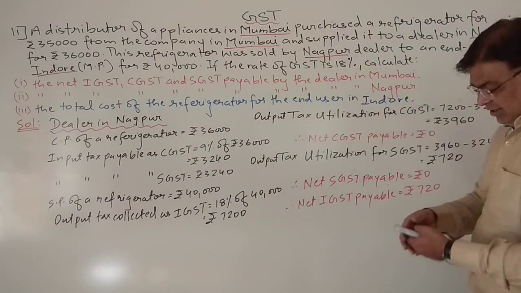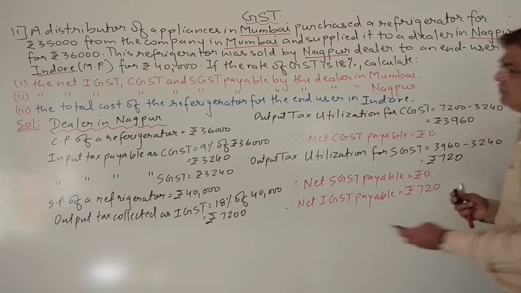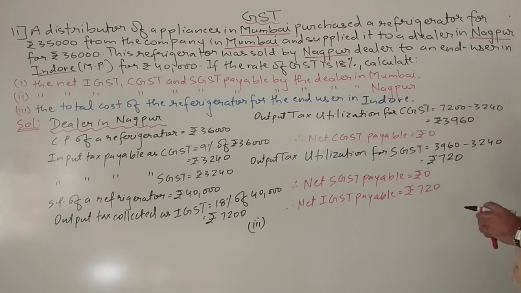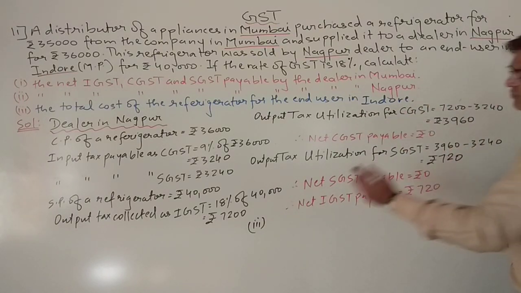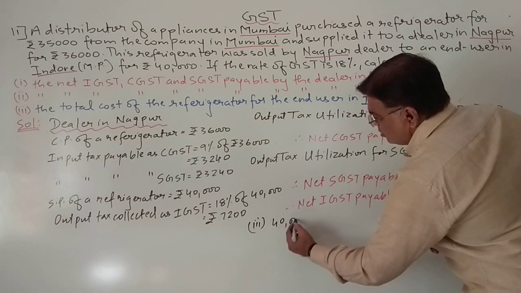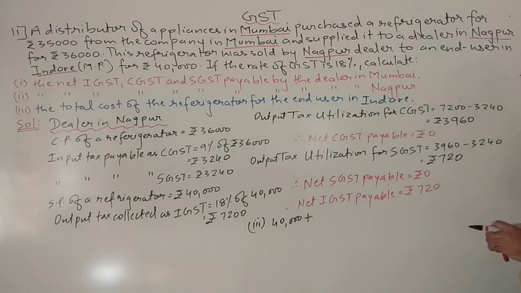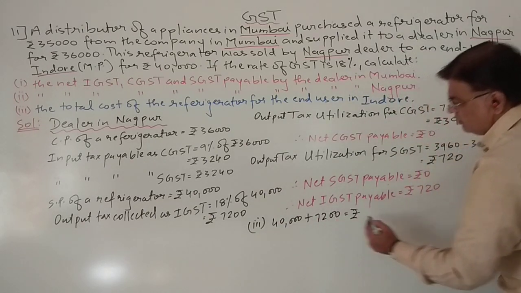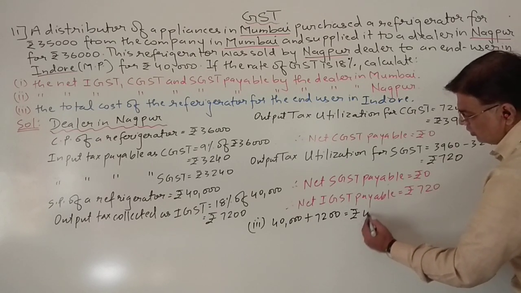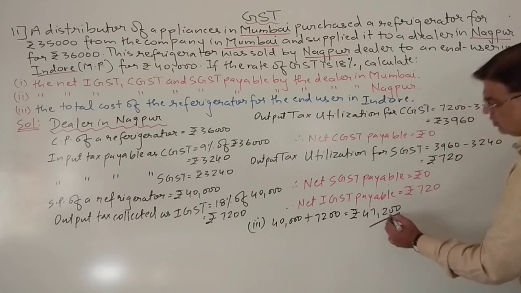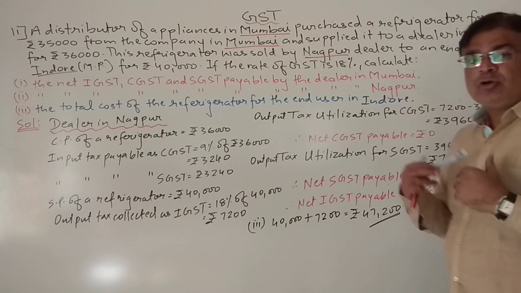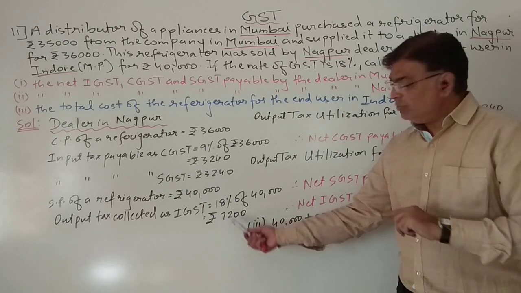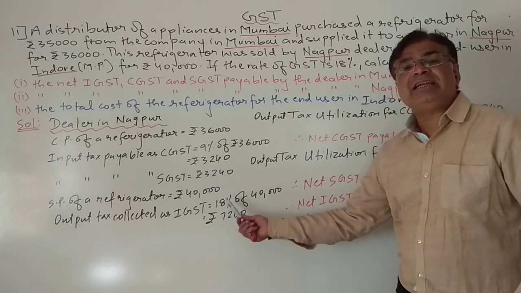And students, the third thing we will find quickly because it is very easy. The total cost of the refrigerator for the end user in Indore. Now he is selling at what price? 40,000. So 40,000 plus how much tax is he paying? 7,200. So the end user will have to pay 47,200, and in this it will not go half to the central government and half to the state government. Why? Because here it is an interstate transaction.